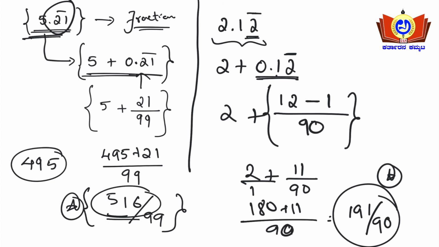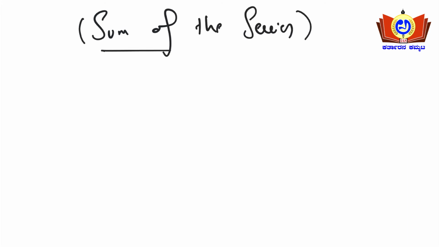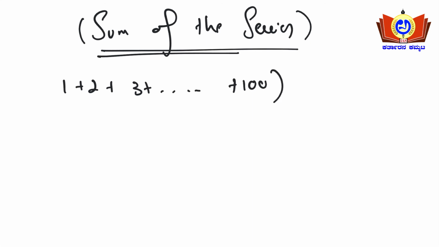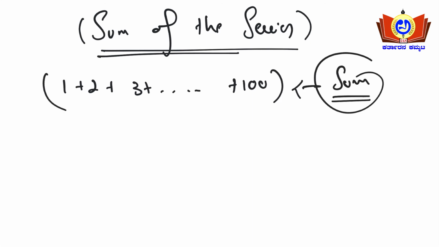In the next concept I'll be dealing with the sum of the series. See, if at all you encounter a question, for example 1 plus 2 plus 3 plus, it goes on till 100. So what is the sum of this series? If the question asks you to find the sum of this series, how will you find it? In traditional methods also, 1 plus 2 is 3 and 3 plus 3 is 6 and 6 plus 4 is 10. It goes on like this. So this is a tedious job, right?